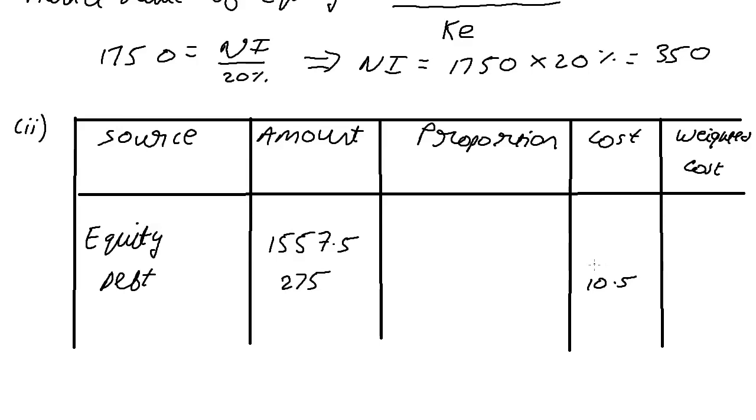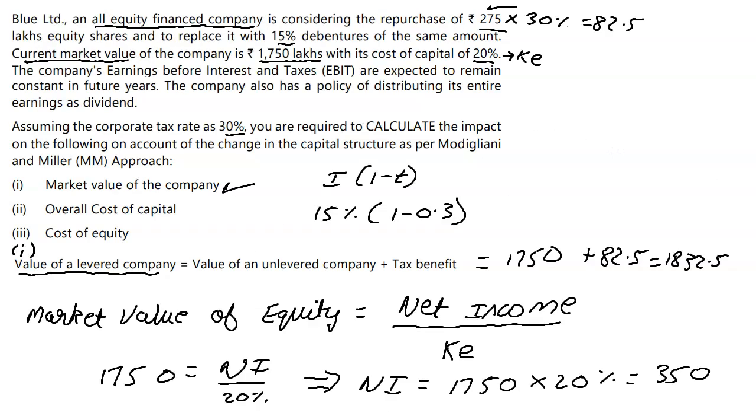Alright, and the cost of equity at the end of the day is the income the company is able to generate. Alright, and do we have that data with us? No, not yet. We are going to have to make the table now. So we have avoided doing it till now.